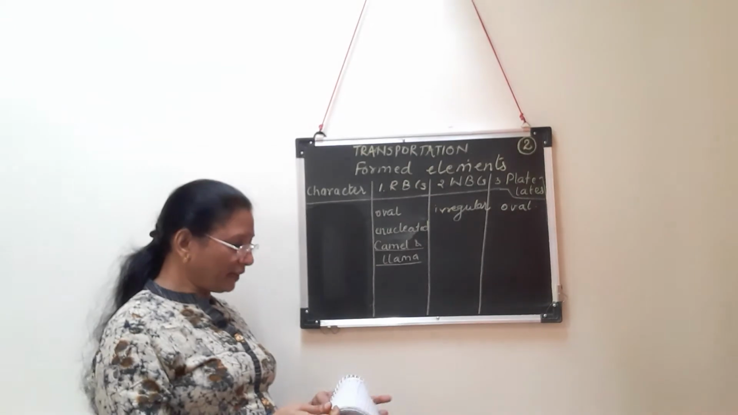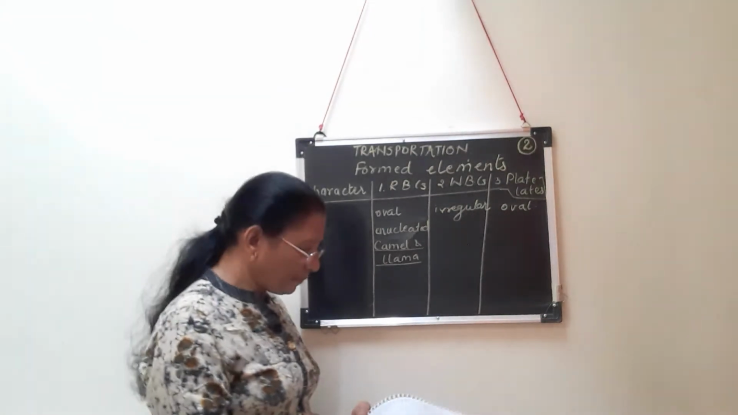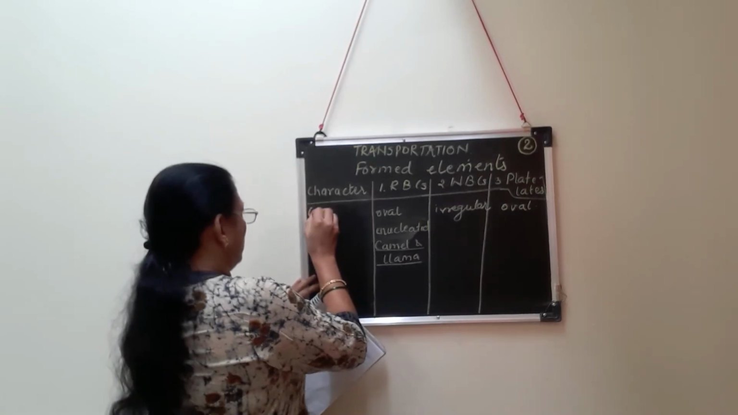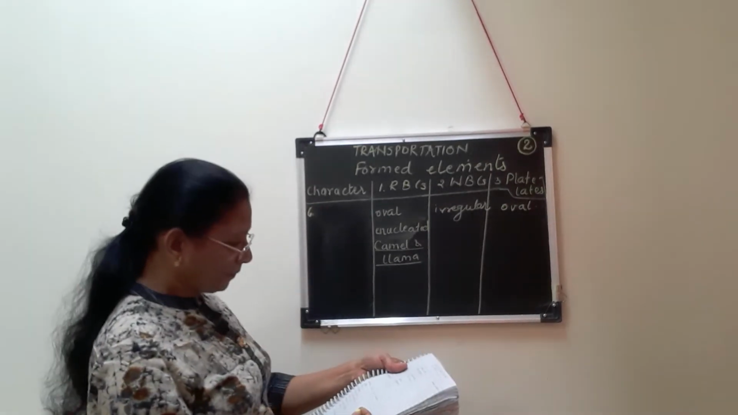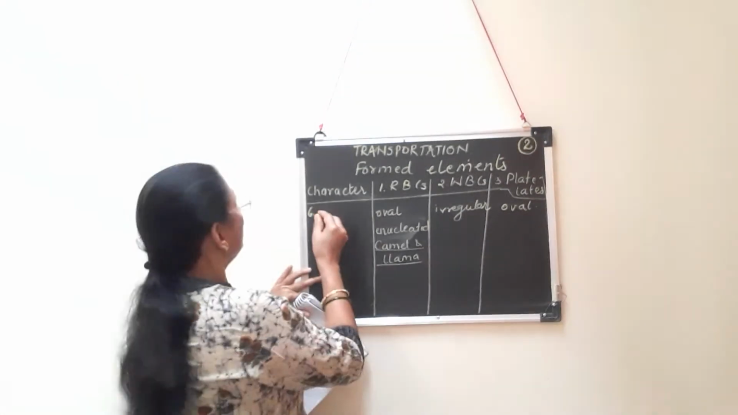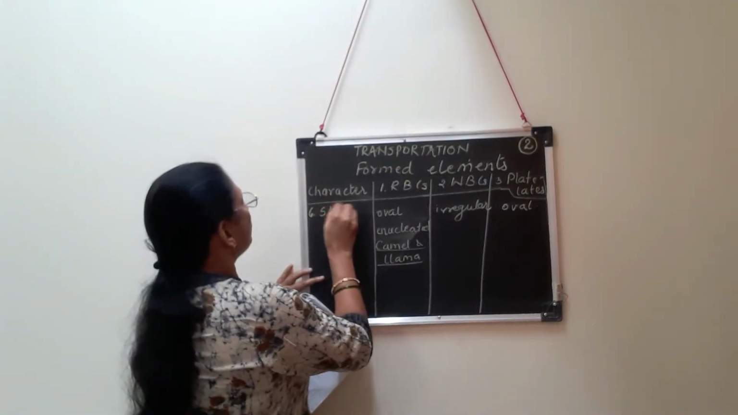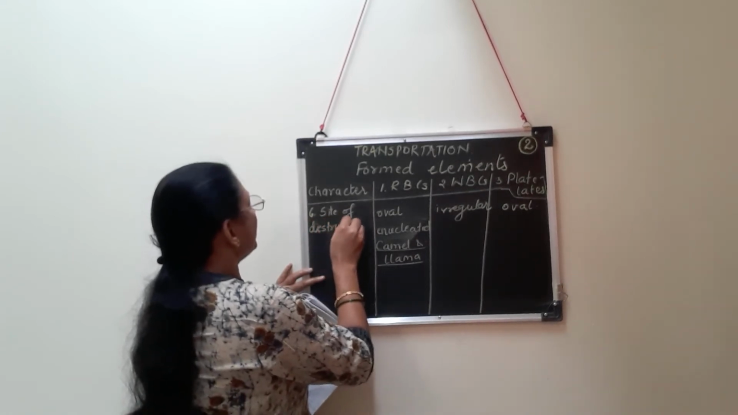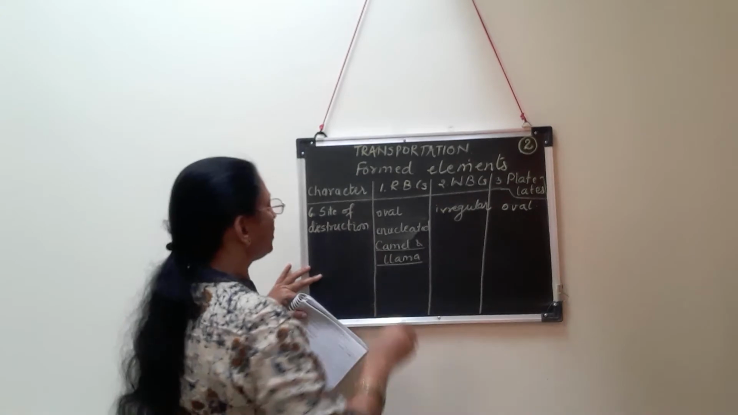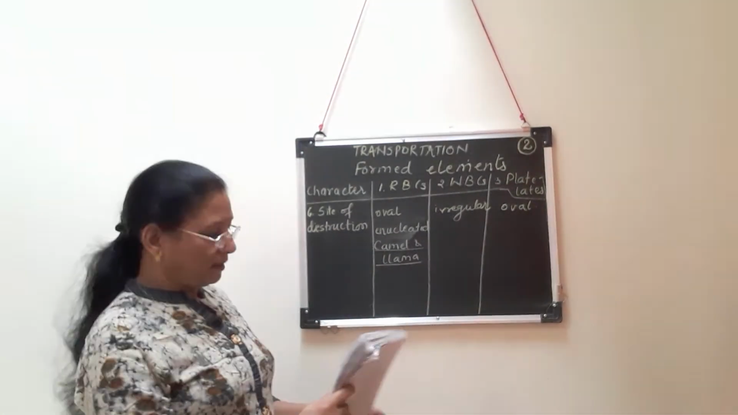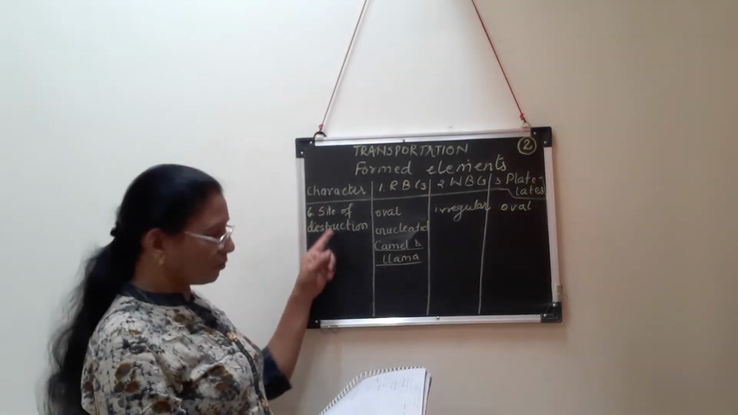So 5 characteristic points for comparison I told. The 6th point we have to use for comparison is here, where they are produced, site of formation written. Next to that is site of destruction. That means after completion of their work, after completion of their lifespan, these blood cells are destroyed in the body. So this is called the site of destruction.